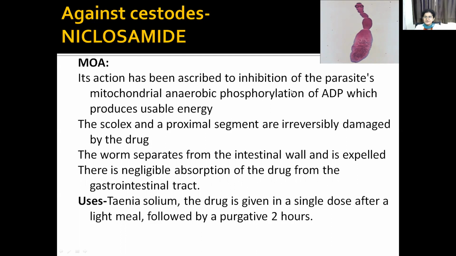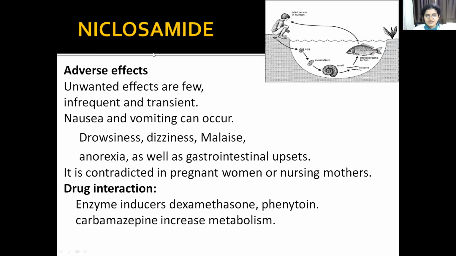So it directly inhibits the parasite's anaerobic mitochondrial ADP phosphorylation. Because of that, there will be no production of energy, and the scolex and proximal segments are damaged by this drug, and the worm gets suppressed from the intestine and gets expelled. Okay, so for all the fluke infections you can give, and also for the Taenia infections.